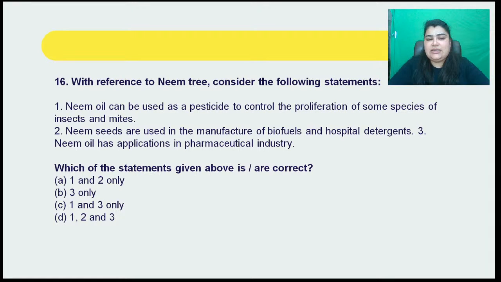That is question number 16. It says, with reference to the neem tree, consider the following statements. Firstly, neem oil can be used as a pesticide to control the proliferation of some species of insects and mites. So that is for neem oil. Secondly, it says neem seeds are used in the manufacture of biofuels and hospital detergents.